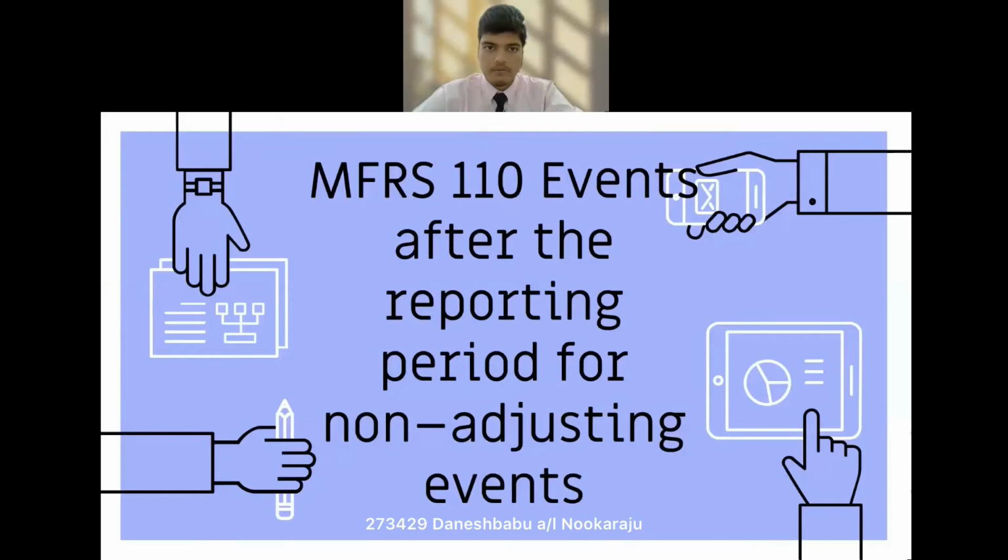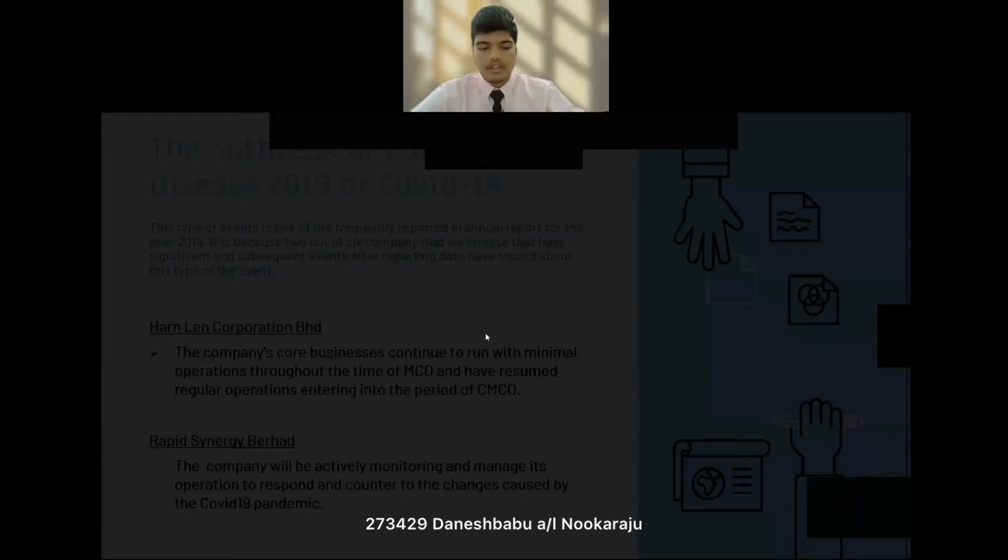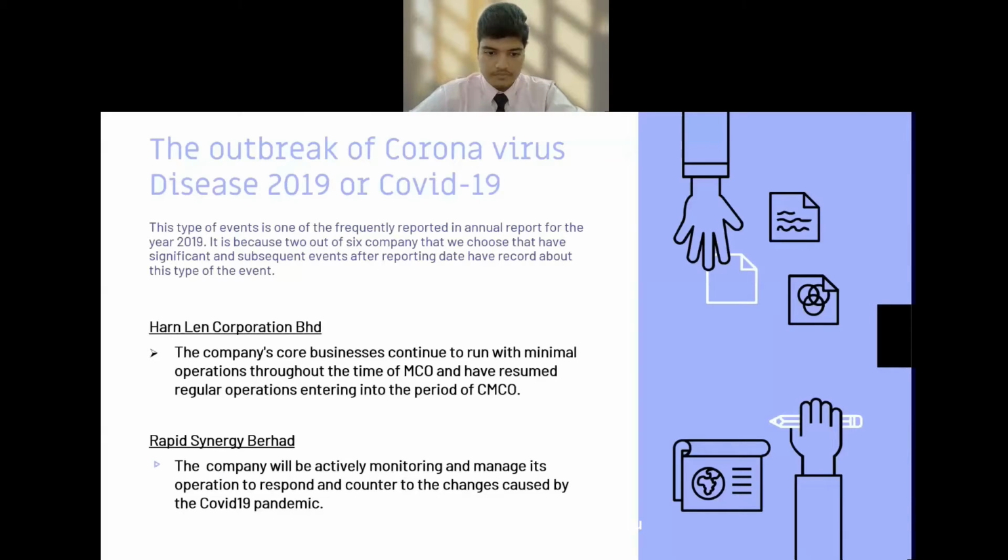Hi, I'm going to present about MFRS 110 events after the reporting period for non-adjusting events. As for the first one, it is the outbreak of coronavirus disease 2019, also called COVID-19. This type of event is one of the most frequently reported in the Annual Report 2019. It is because 2 out of the 6 companies that we chose that have significant subsequent events after the reporting date have reported about this type of event.